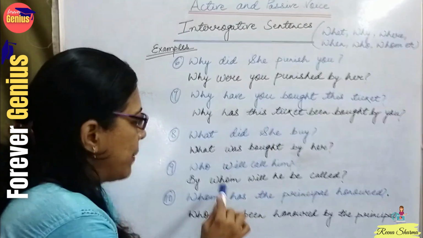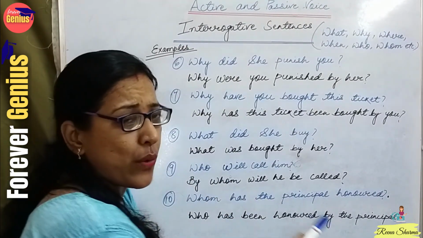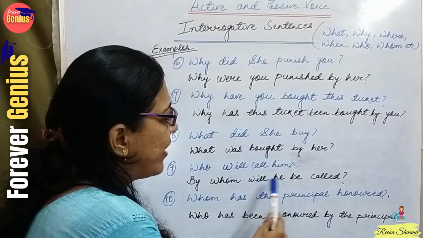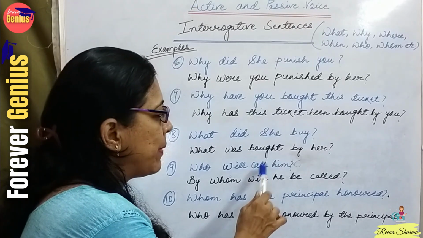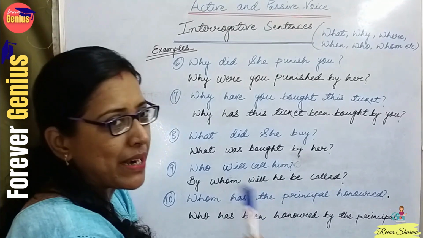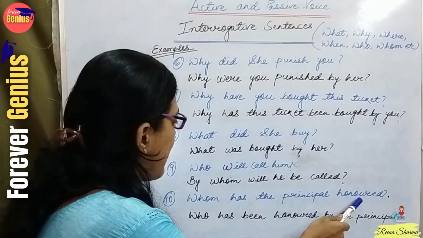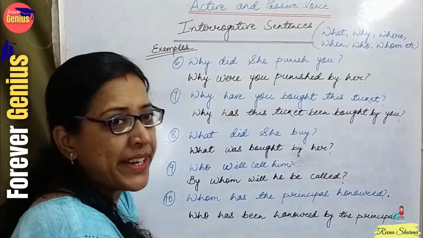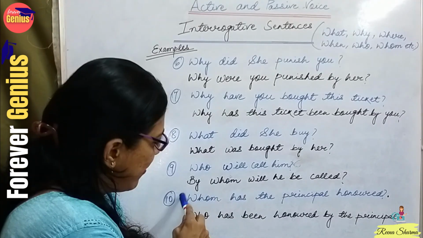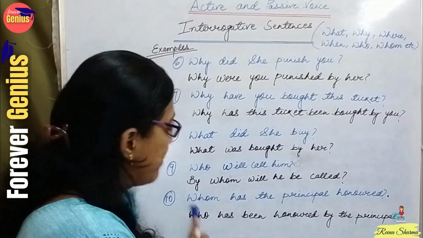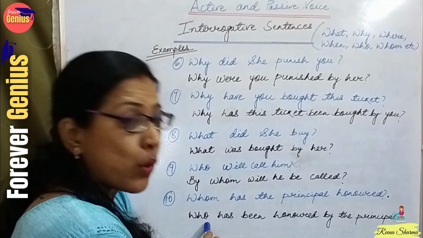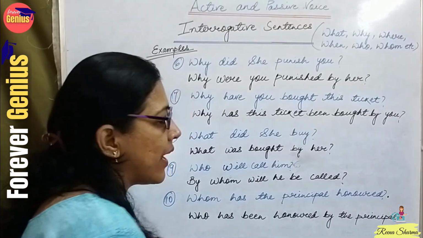Who will call him? Now whenever we start a question with who, we will always start with by whom. So by whom will he be called? Call will become called, the third form of the verb or past participle. Whom has the principal honored? Ma'am, see now whom is already written here. So what to do? Yes, see the difference. When it is whom, we will start the question with who, not by whom. See, it is only whom, but we have to start with who. So who has been honored by the principal?